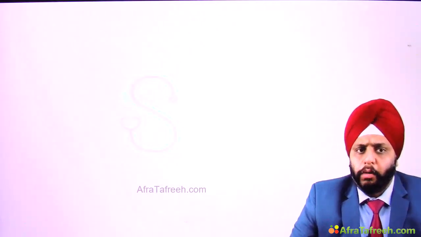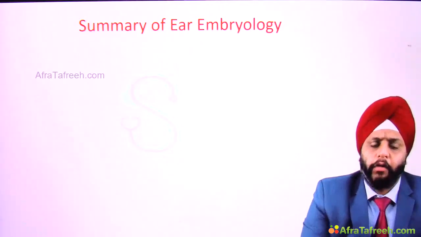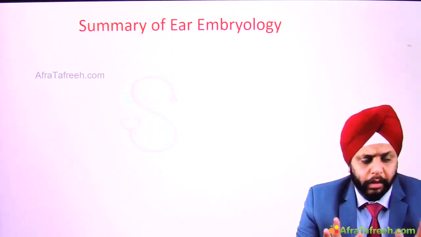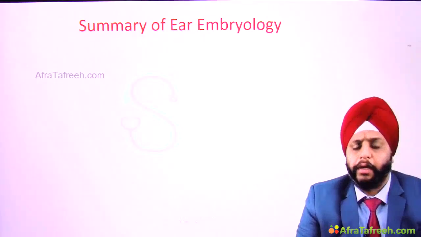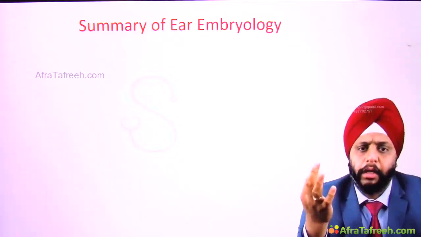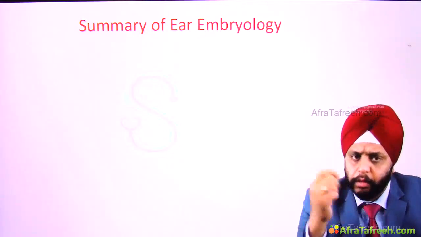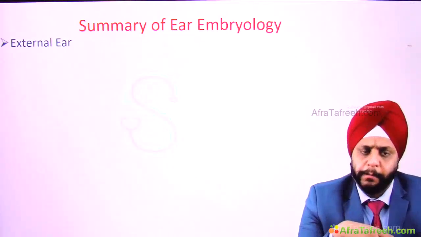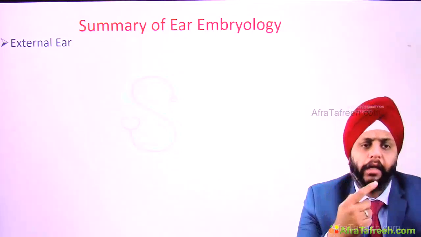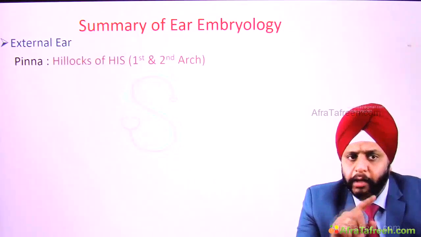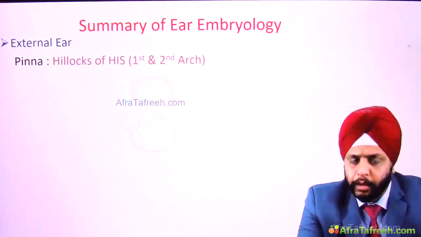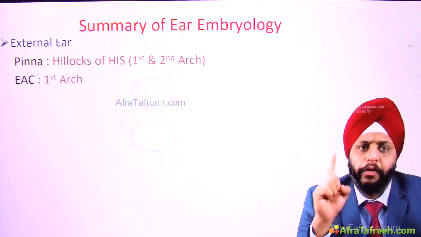So now that brings us to the end of the embryology. We have discussed all the parts of the embryology. Let's summarize it so that we can understand what all we have studied. We know the ear has three parts: external ear, middle ear, inner ear. Let's first talk about the external ear. We can divide the external ear into two parts, the pinna and the EAC. Pinna is formed by 6 hillocks of His, which come from the first and second arch. The EAC is formed by the first arch.